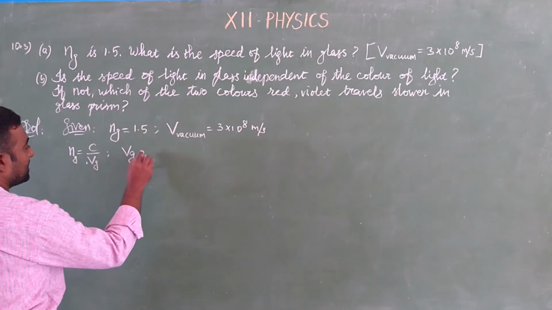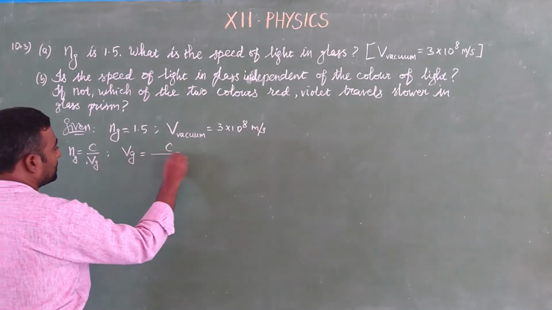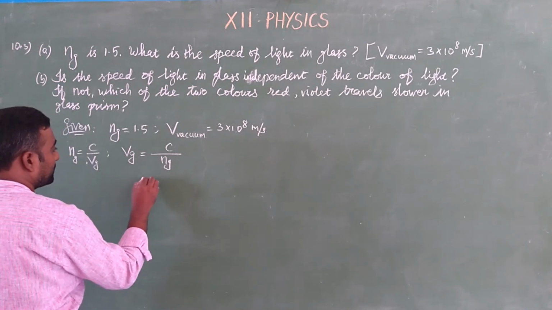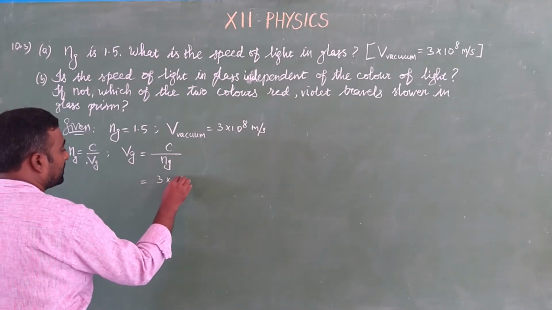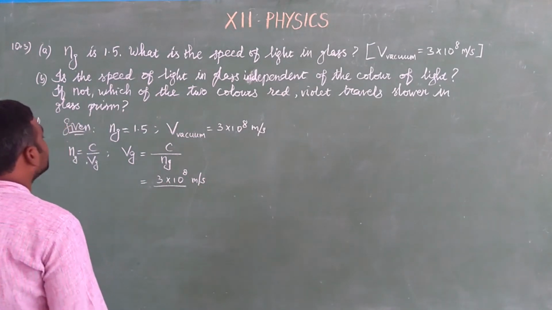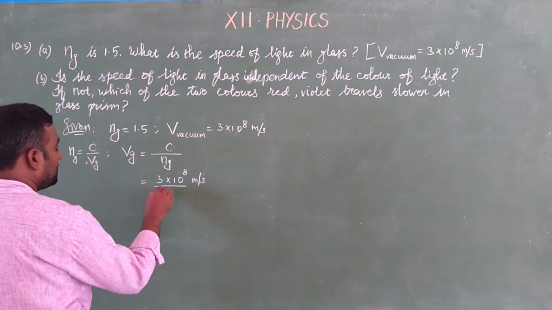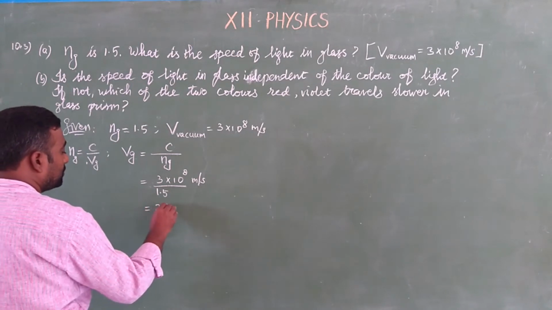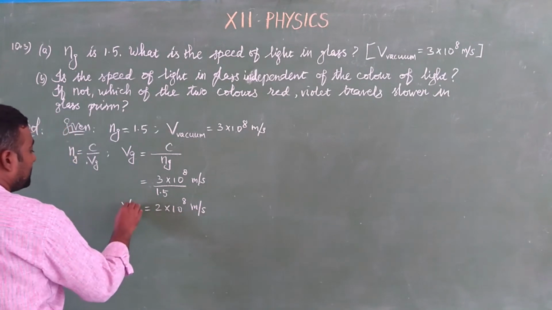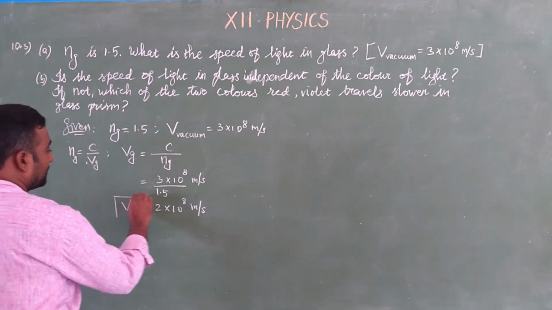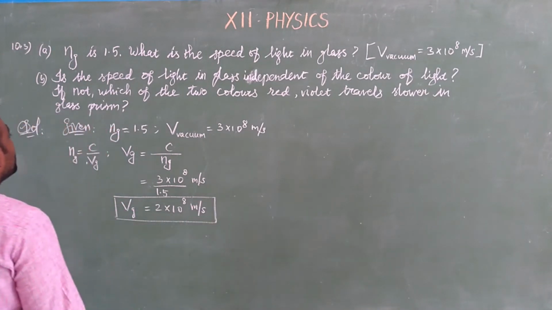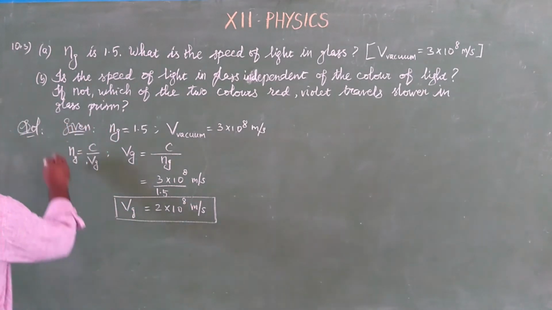Therefore, the speed of light in glass is equal to the speed of light in air divided by the refractive index of glass. So substitute the values: 3 into 10 to the power 8 meter per second divided by the refractive index of glass, which is 1.5. So 3 by 1.5 is equal to 2. So 2 into 10 to the power 8 meter per second is the speed of light in glass medium. So the speed of light in glass we have found. Next we are going to find the B section.